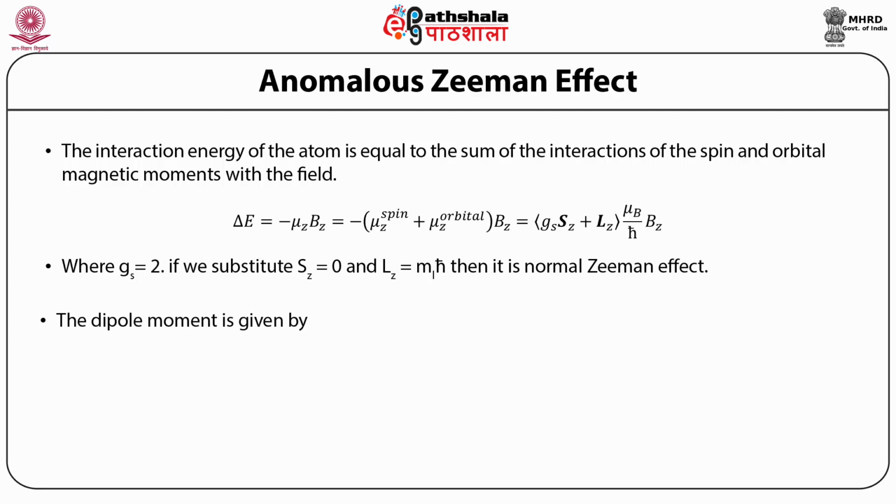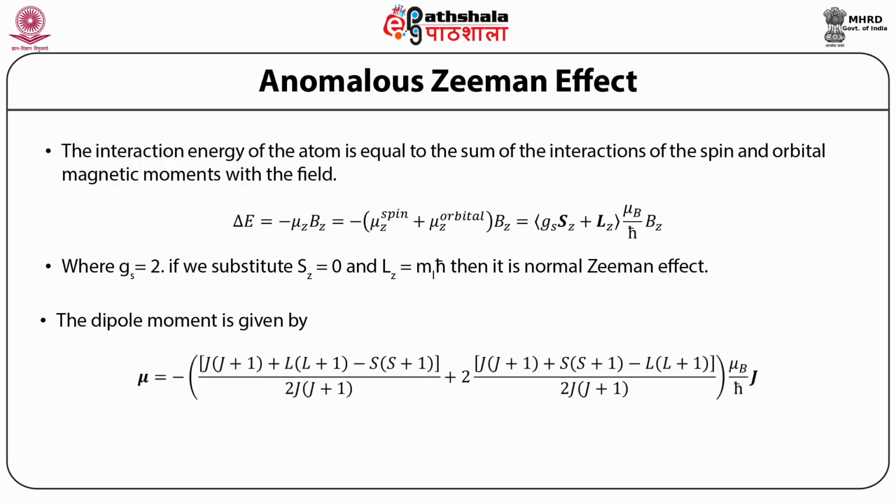The effective dipole moment of the atom is therefore given by μ = -expectation value of (|L| cos θ1 J/|J| + 2|S| cos θ2 J/|J|) μB/ħ, where the factor of 2 in the second term comes from the fact that gS = 2.